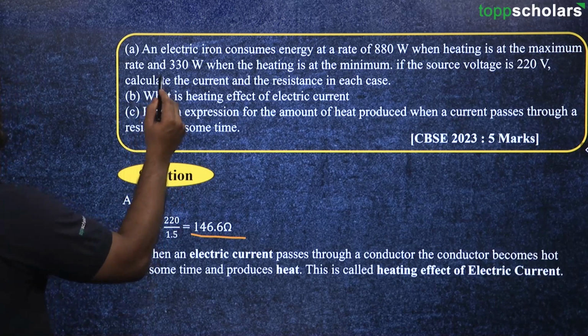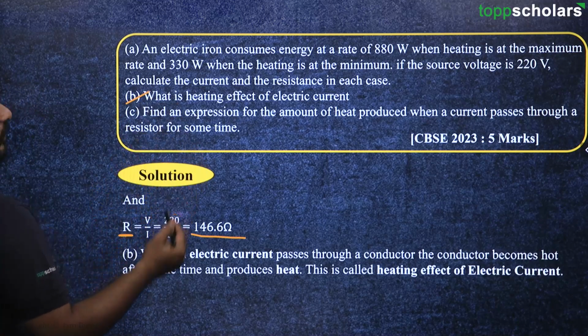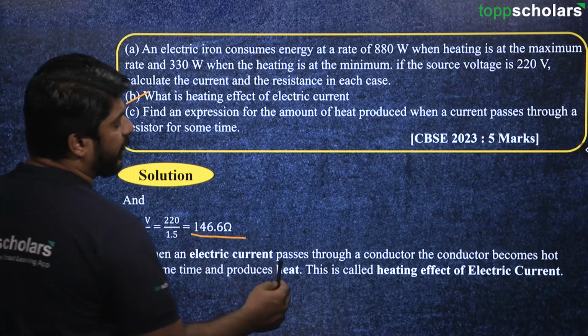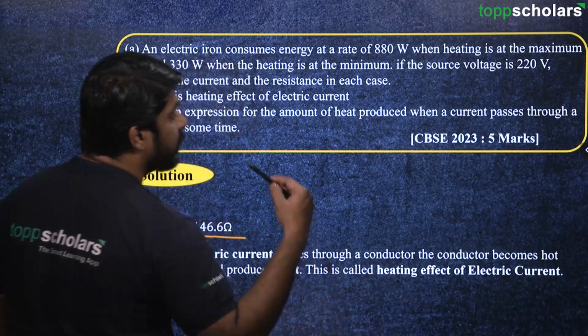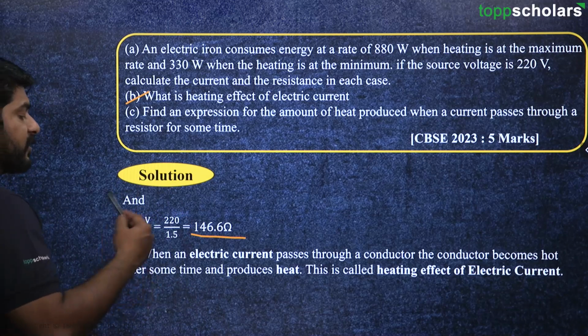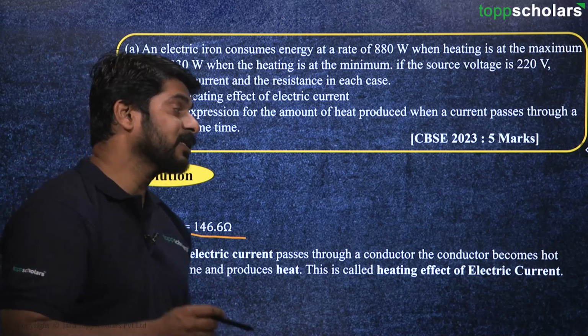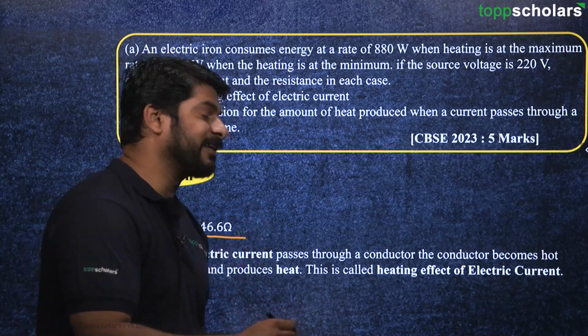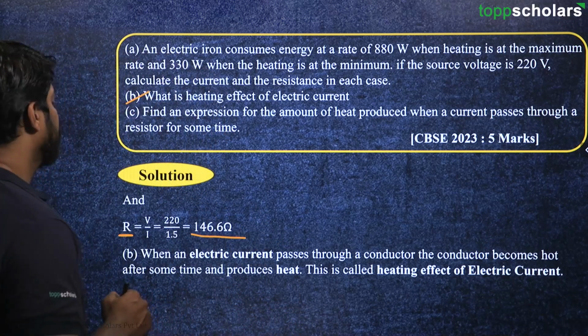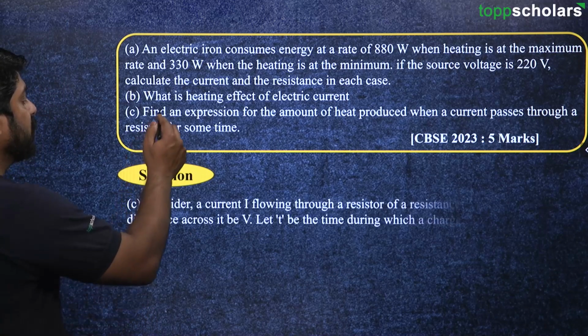Now here there is another question. What is heating effect? So when an electric current passes through a conductor, the conductor becomes hot after some time and produces heat. This effect is called the heating effect of electric current. Okay, then we have got the last question here.